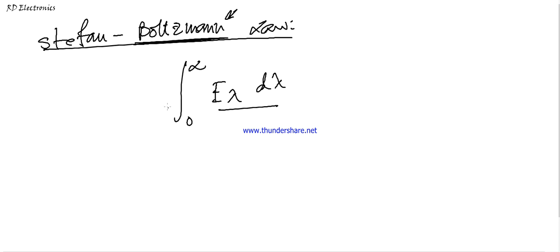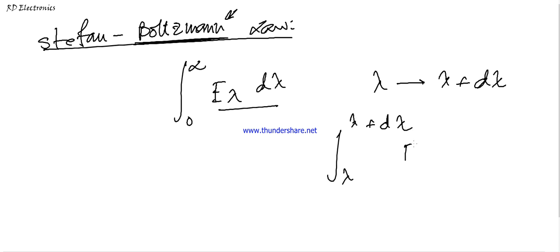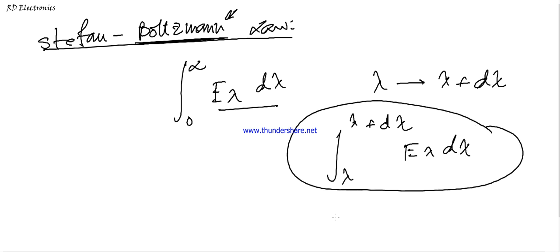If we measure from lambda to lambda plus d lambda, for a small difference of wavelength, then from this integration we get the energy, which is sigma T to the power 4. In a later video we will discuss thoroughly and define the mathematical expression. This is called the Stefan-Boltzmann law.